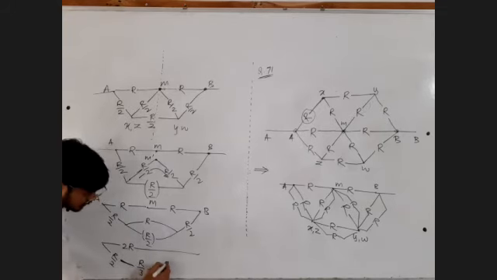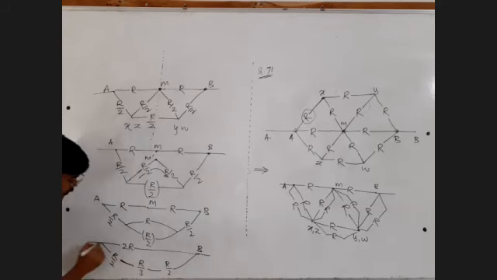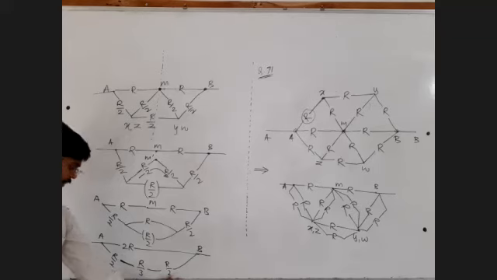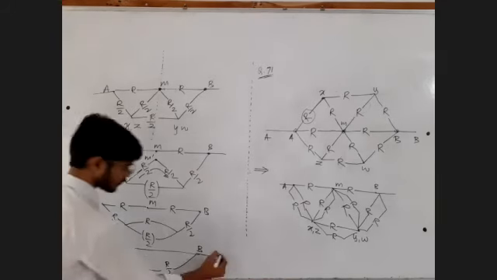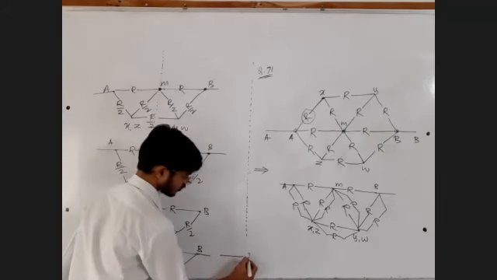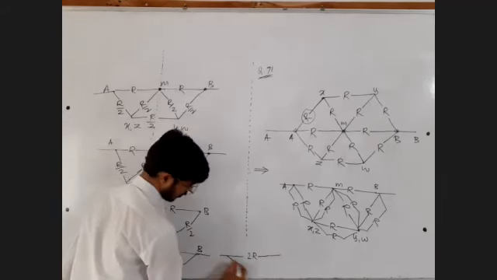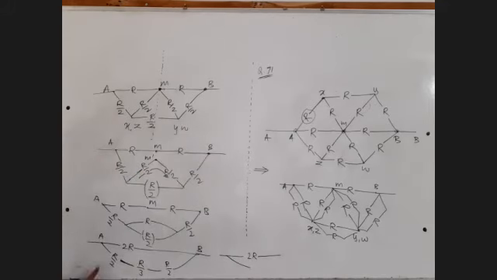This R by 2 as it is. That's my point B. That's my point A. R by 2 plus R by 3 plus R by 2. R by 2 plus R by 2, that is R. R plus R by 3 is 4R upon 3. So that's 2R in the top branch, and in the bottom branch you have R by 2 plus R by 2 plus R by 3. R by 2 plus R by 2 is R. R plus R by 3 is 3R upon 4.